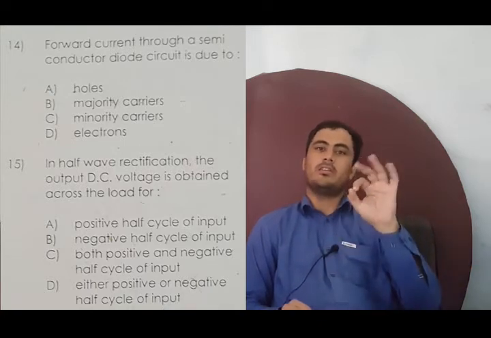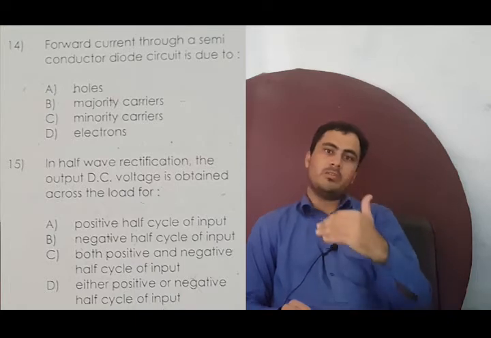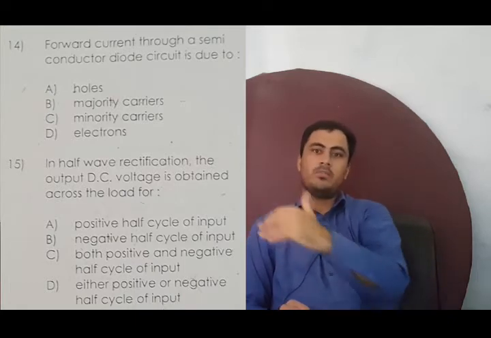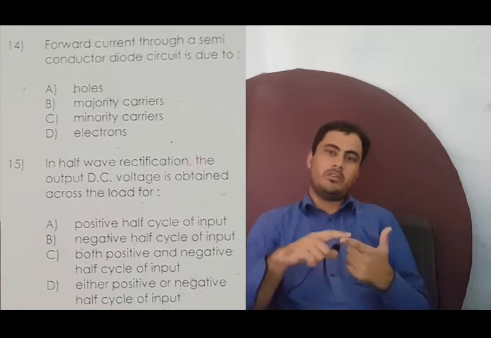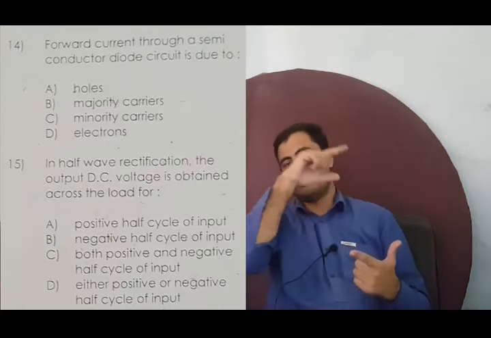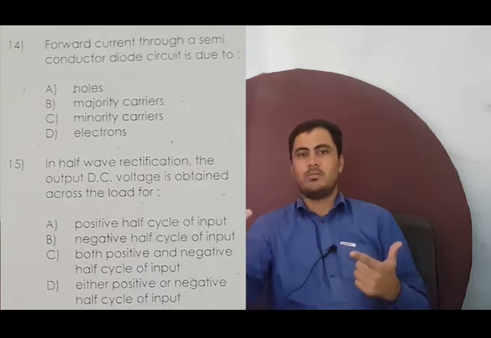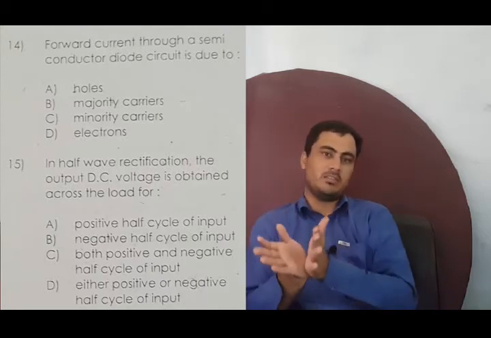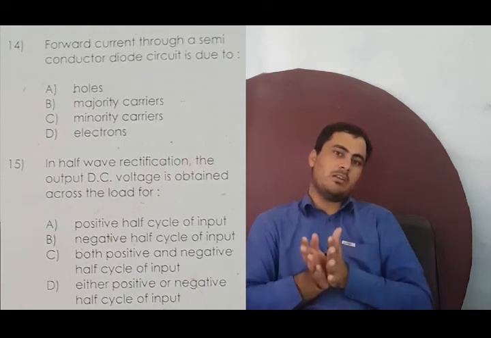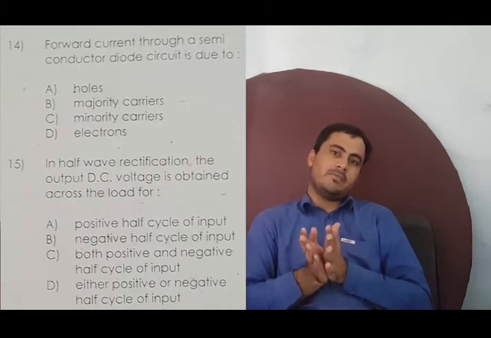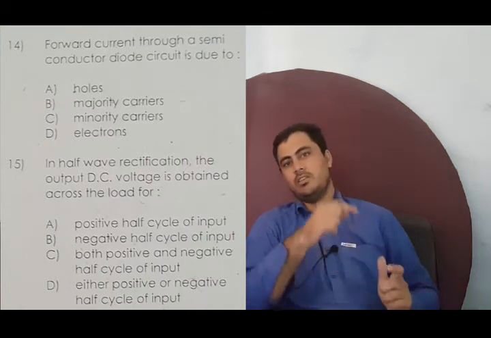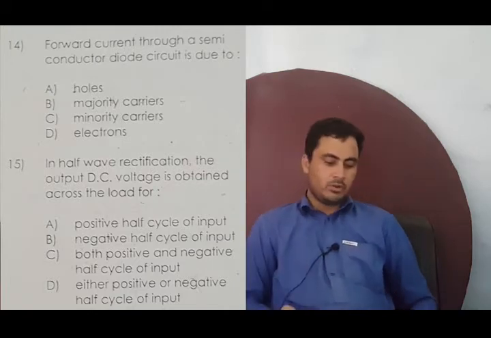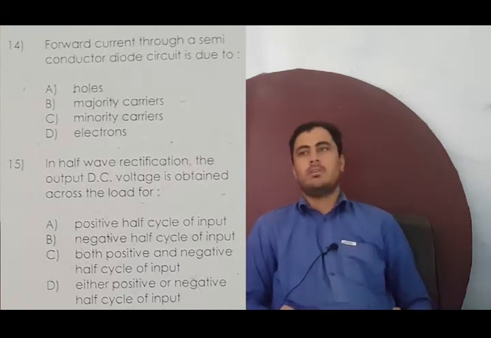Under forward bias condition it only passes the positive cycle. Negative cycles are blocked. When the diode conducts, it only passes the positive cycle, because for the positive cycle it acts as forward bias, and for the negative cycle of AC it acts as reverse bias. So it cannot conduct under reverse bias condition. That's why it passes only the positive half cycle. So option A is correct in the 15th number.